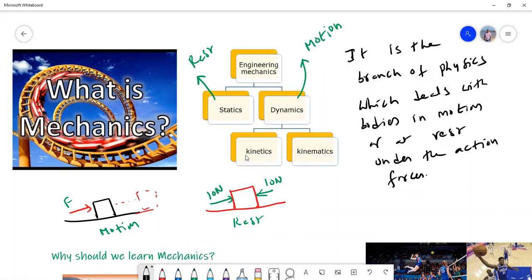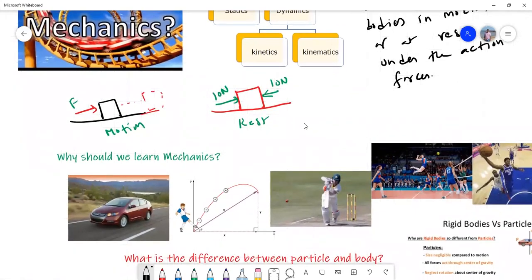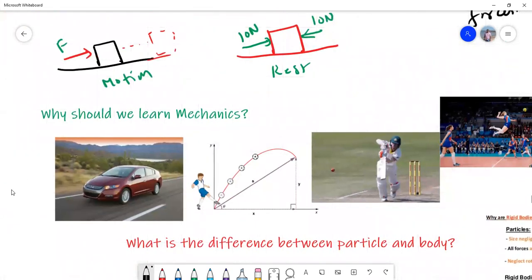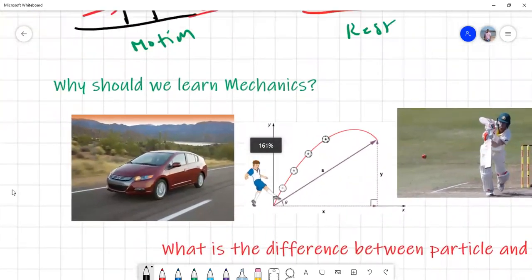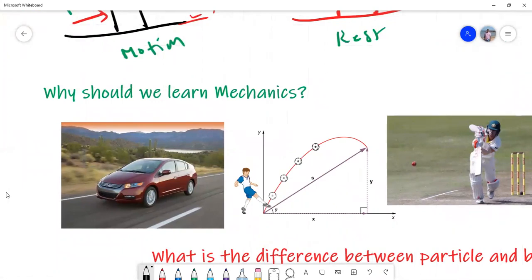Kinetics deals with motion with reference to the cause of motion. Kinematics deals with bodies in motion without any reference to the cause of motion. Now, my question is, why should we learn mechanics? Is there any relevance for us? Yes. If you look at these pictures, you'll understand how mechanics is helping us in our day-to-day life.